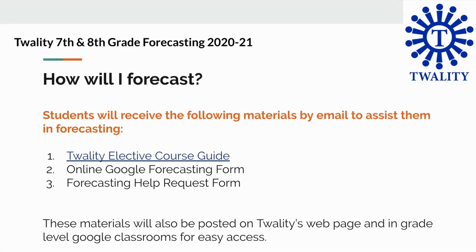So how will you forecast? This week, students will receive the following materials by email to assist them in forecasting: the Twality Elective Course Guide, an online Google forecasting form which you'll fill out and submit, and a forecasting help request form that you can use if you're having trouble submitting your forecast online, or if you'd like to ask your counselor a question about a class. These materials will also be posted on Twality's webpage and in grade level Google Classrooms for easy access.